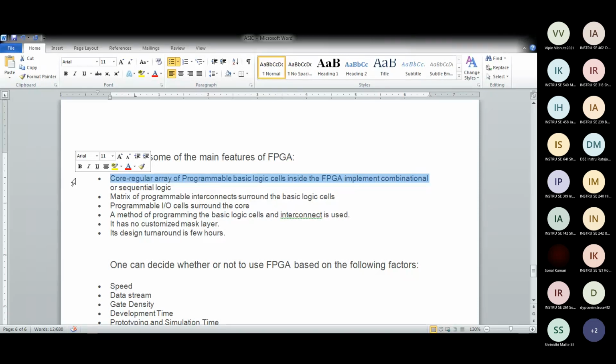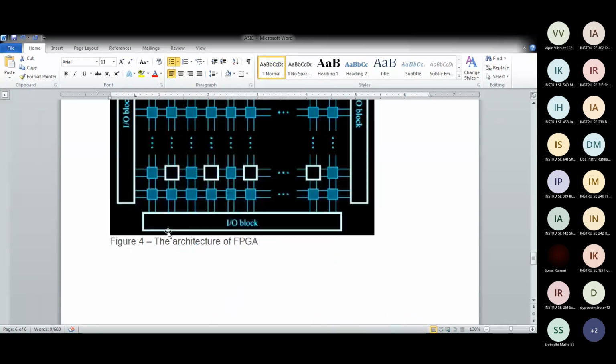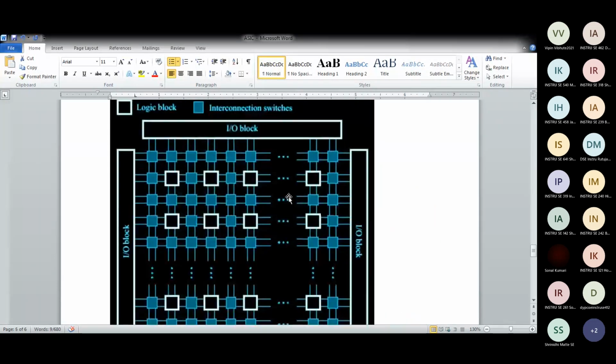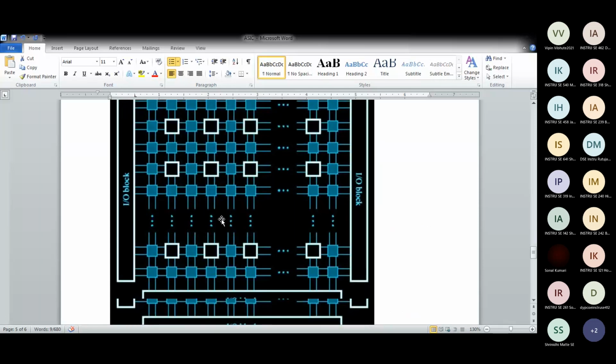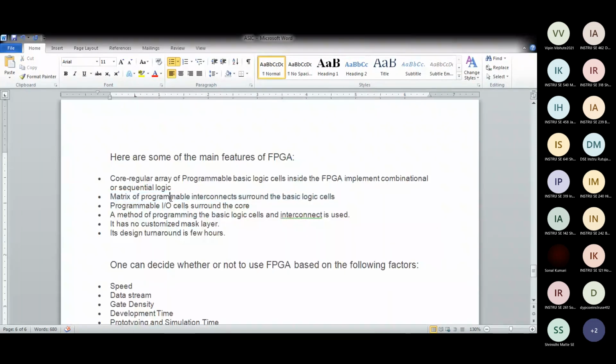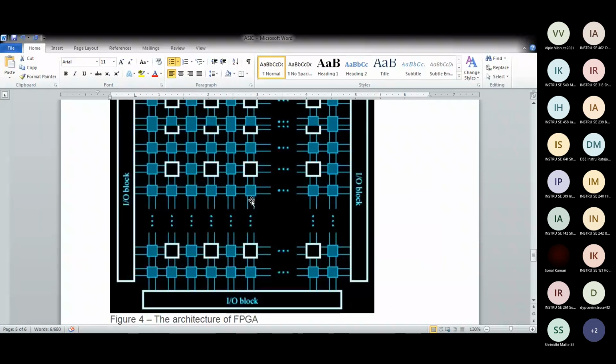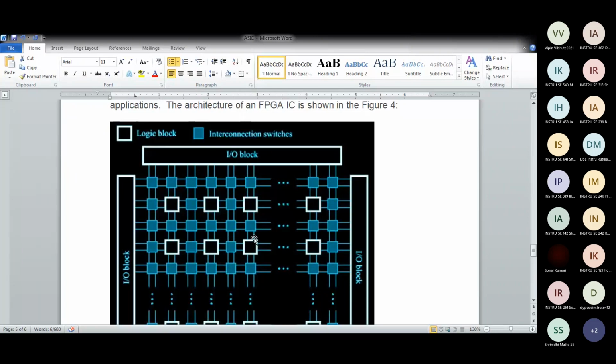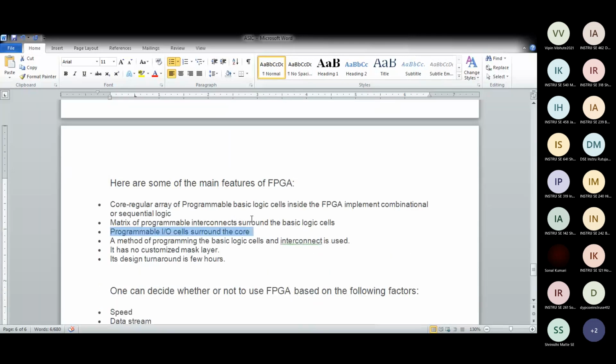So you can have sequential logic and combinational logic. Then a matrix of programmable interconnections around basic logic. So if you see, this is in matrix form, rows and columns. So these are interconnections. Programmable cells surround the core. So this can be one cell. You can say this block can be one cell. You can have this many cells around the ALU. The core is nothing but the ALU.